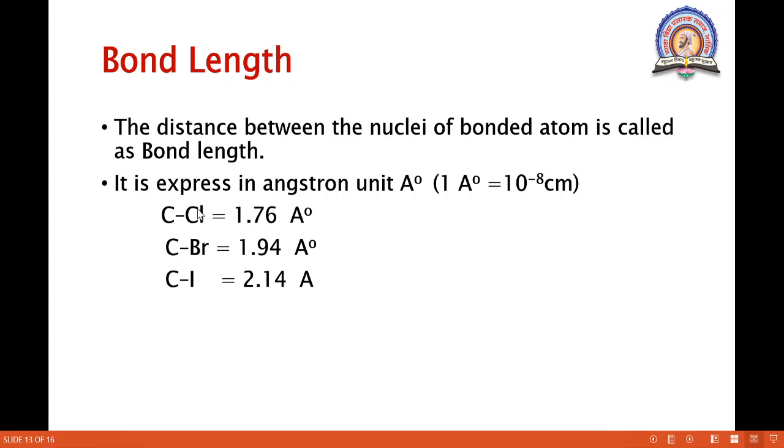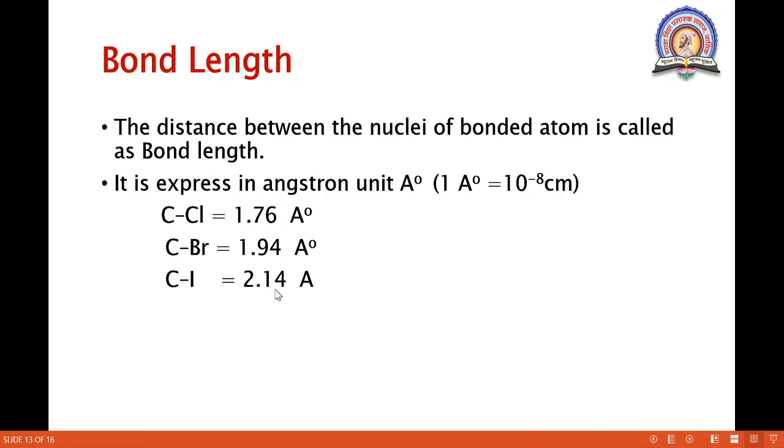These are the halogens. We know that fluorine, chlorine, bromine, iodine are the halogens, and from top to bottom the size increases, right? So iodine has a larger size than chlorine. As the size is more, the distance between the bonded atoms is more. Hence the bond length is also more.